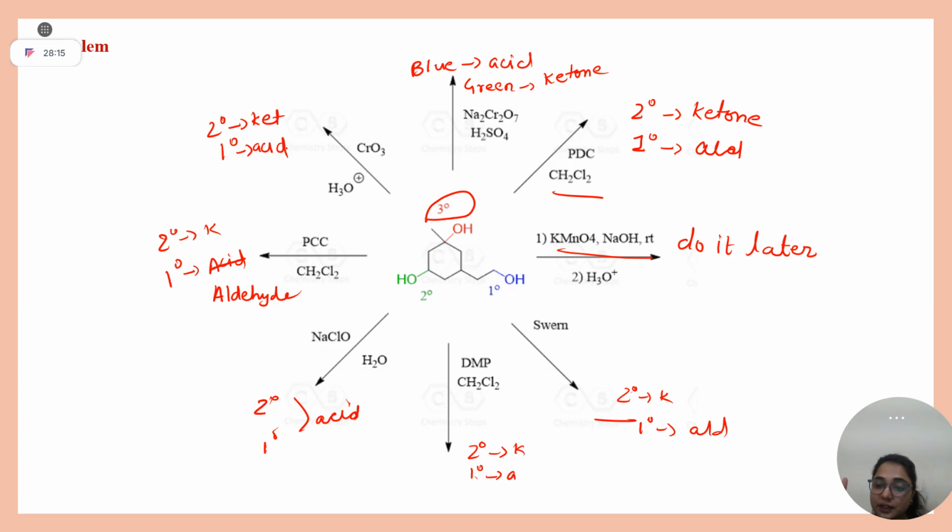PDC has one kick. In DCM, it will stop at aldehyde, but in DMF, it will go to acid. Okay, good. So this is all about reagents based on chromium. Can I move ahead?